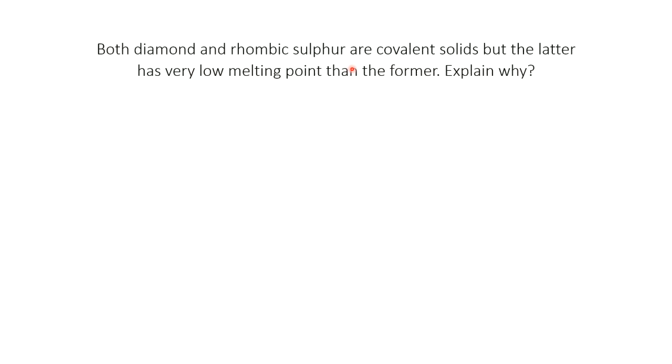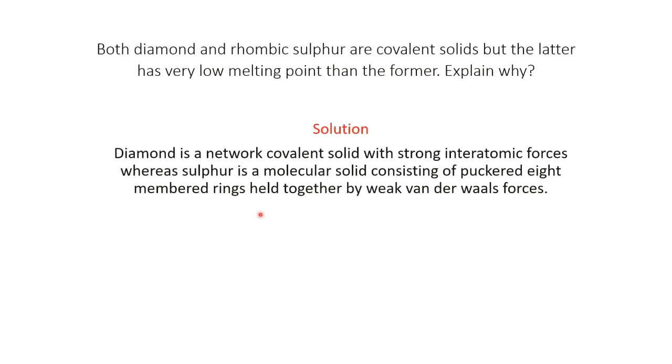When bond strength is less, melting point is less, and when bond strength is more, melting point is more. So bond strength in diamond is more, so its melting point is more, and in rhombic sulfur van der Waals force is present, its strength decreases, so its melting point also decreases. Diamond is a network covalent solid with strong interaction forces, whereas sulfur is a molecular solid held together by weak van der Waals forces.